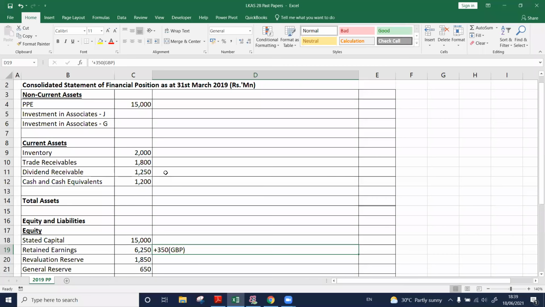Dividend receivable account debit. You are correct. Dividend receivable account debit. This is dividend from Jerry. Dividend receivable, right? Dividend receivable account debit.